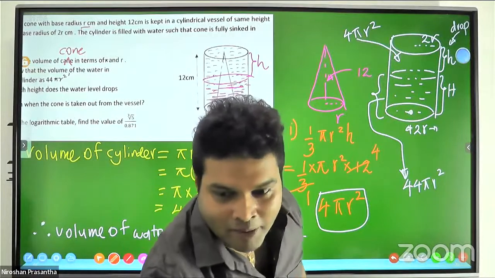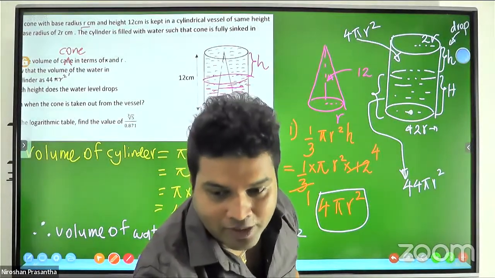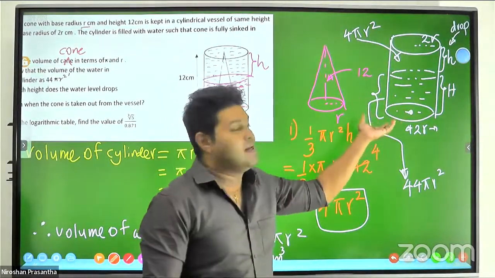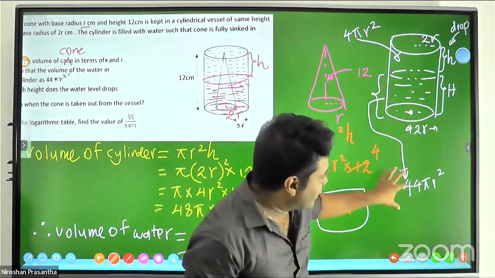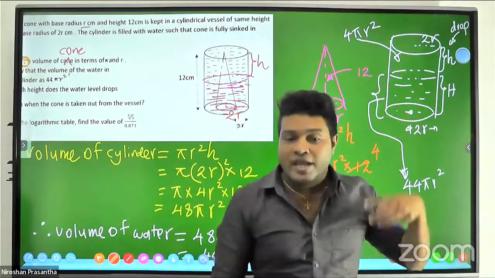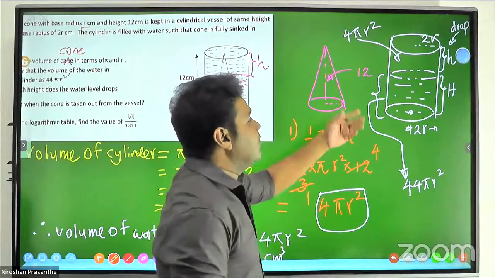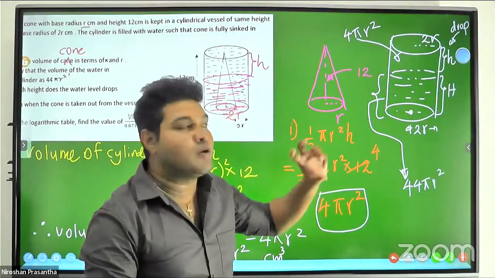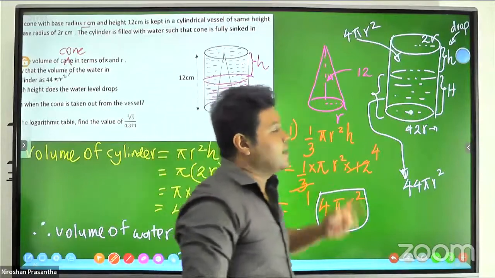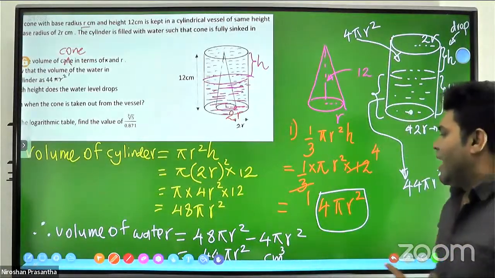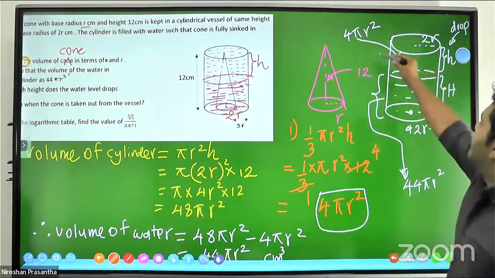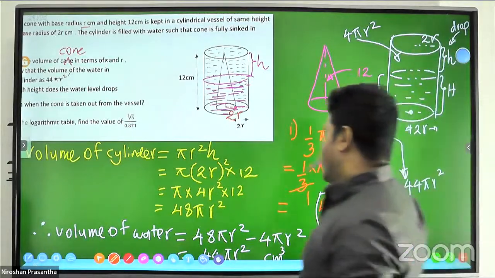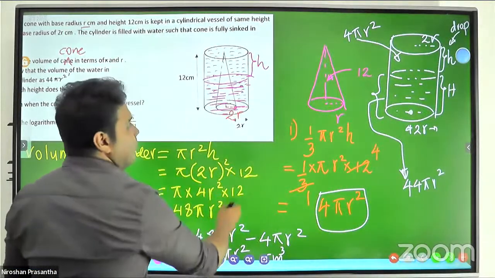But if you don't think about the empty cylindrical part, then the water that remains in the cylinder, 44πr square, should be equal to the new cylindrical volume. There are two ways to get this answer. If you want the answer within one step, you'd better follow the volume of the empty cylindrical part.